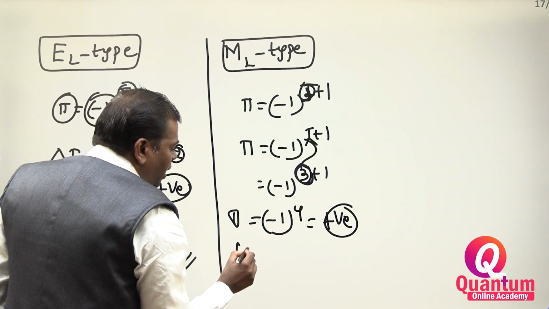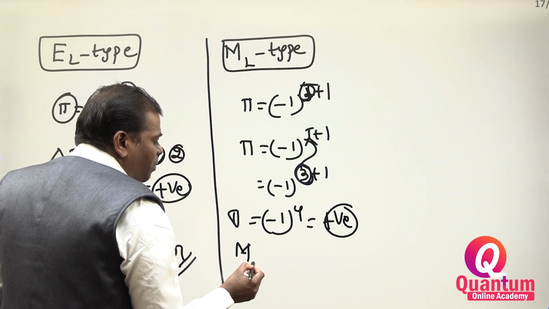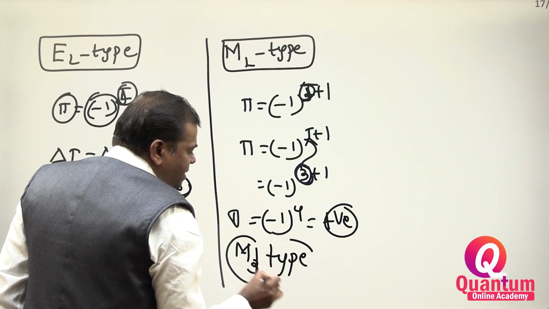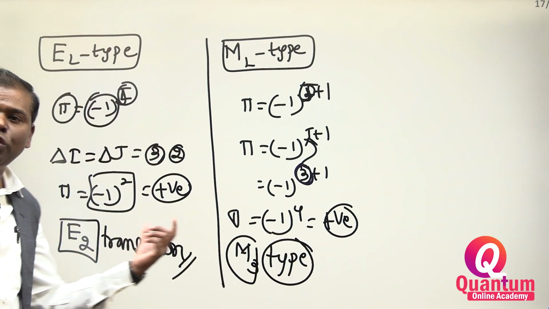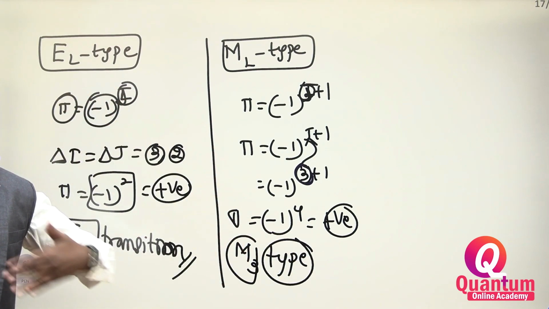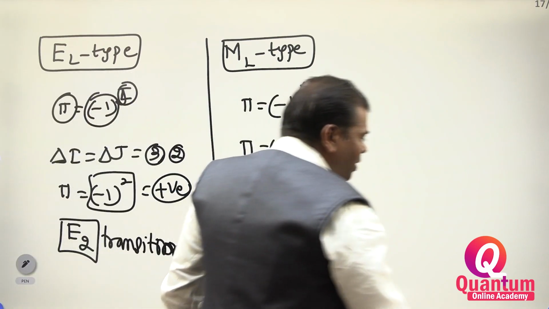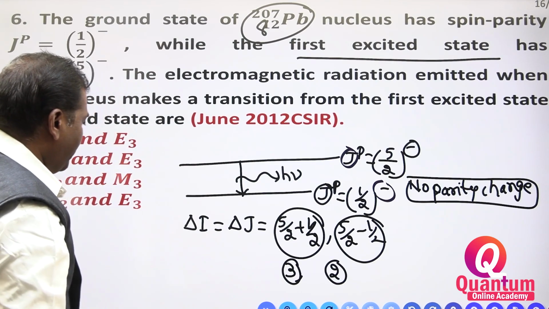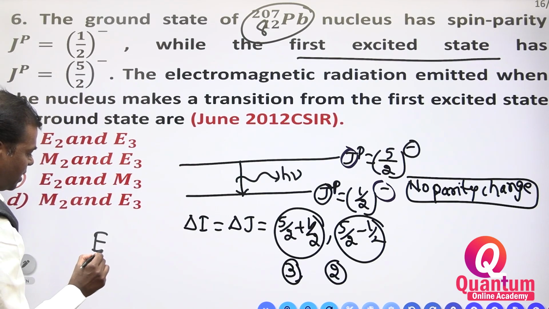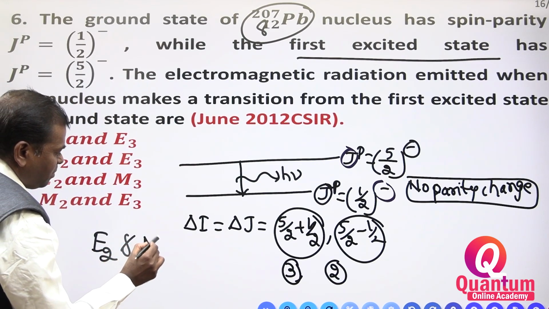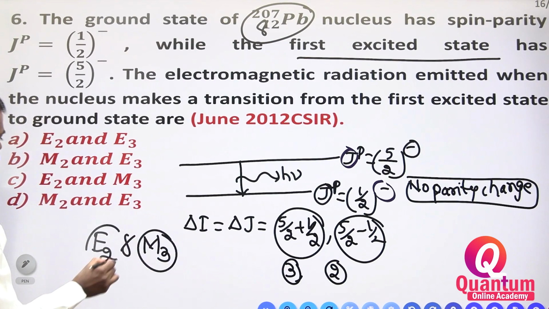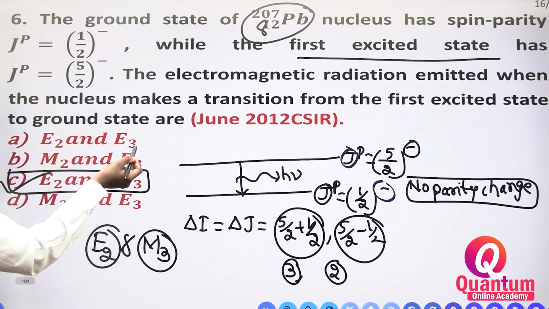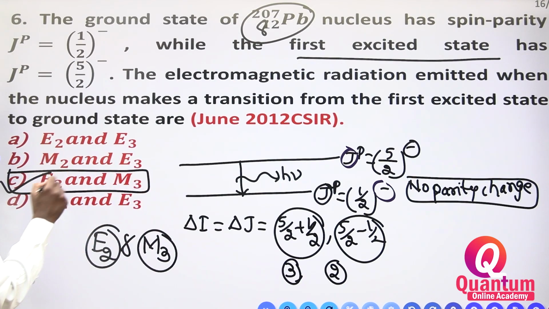Therefore, with J equal to 3, the ML or MJ type is an M3 type. Do not alter the parity. We have to follow two things: one is the E2 transition and the other is the M3 transition. E2 and M3, which option? Option C is correct. E2, E3 is wrong. M2, E3 is wrong.